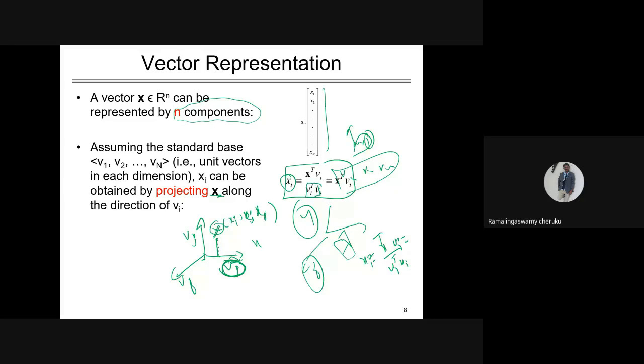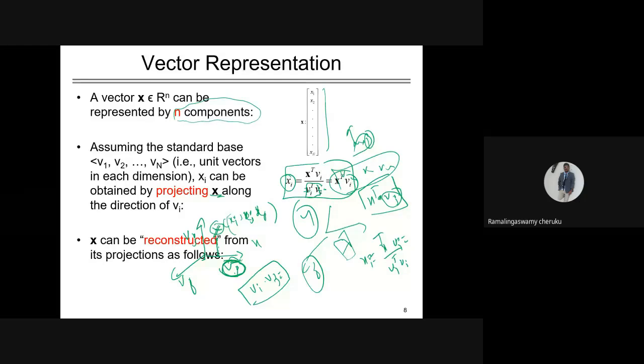As I told you, vi and vj are perpendicular, that is, orthonormal to each other. Hence this dot product will be 1. When they are orthonormal, this dot product is 1, hence it becomes x transpose vi. So to get the projection, just transpose x and multiply by the dot product in the direction you want.